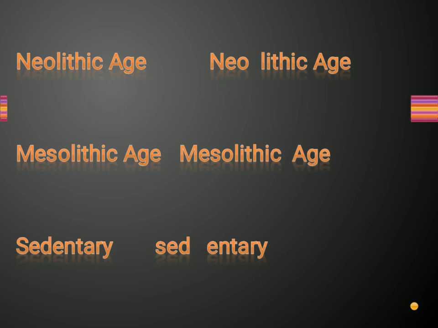Similarly, Mesolithic age is also a kind of stone age जो हमने last chapter में पढ़ी है. Sedentary, S-E-D-E-N-T-A-R-Y, sedentary. Now the meaning of this word is a place where people used to stay at the same place. Living and staying at the same place is called sedentary.